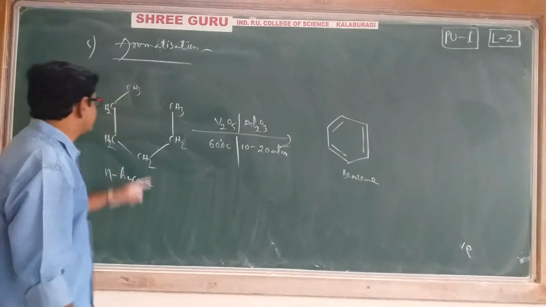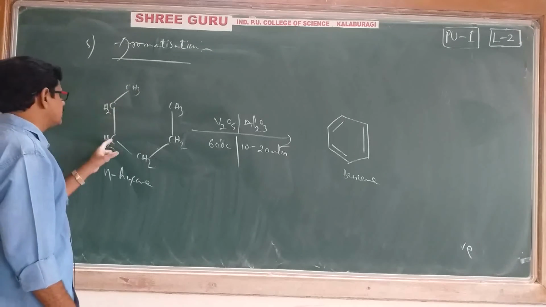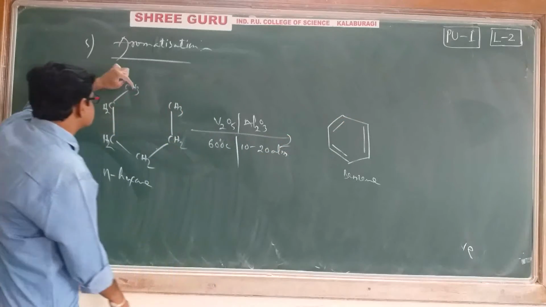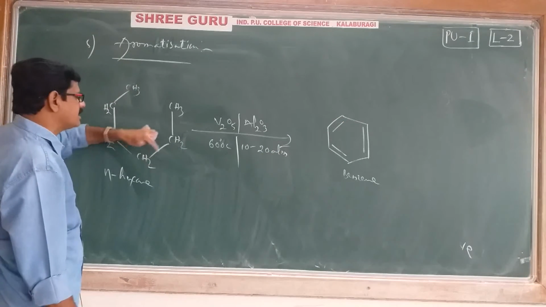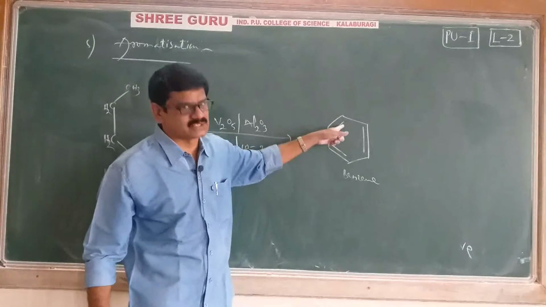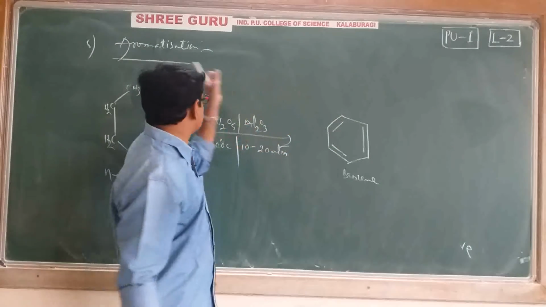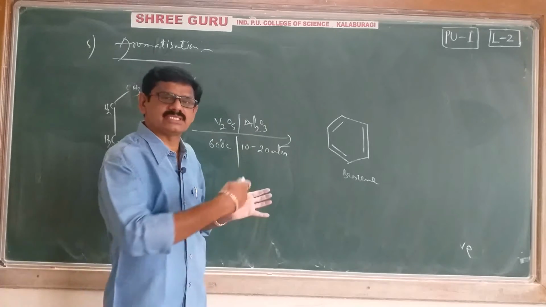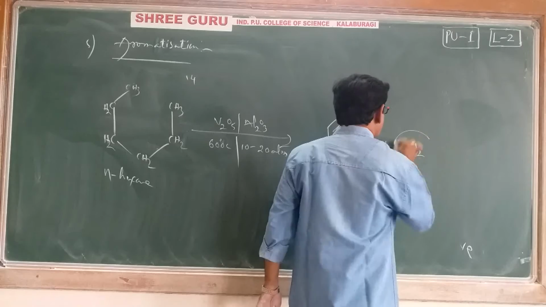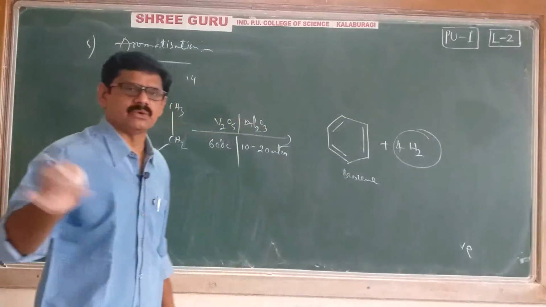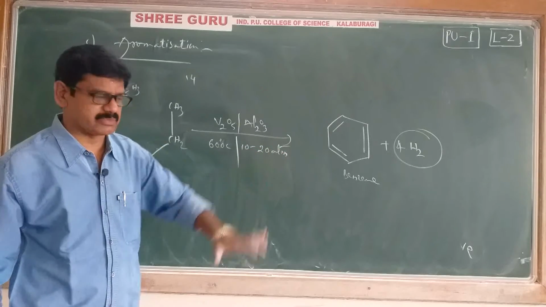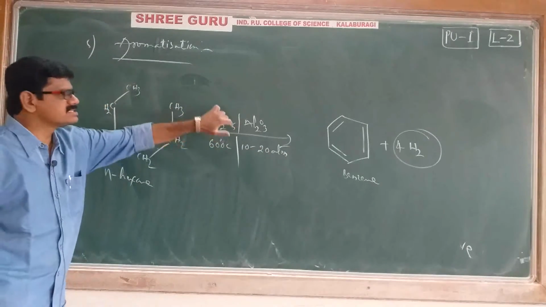How many hydrogen molecules are evolving? Let's discuss. Here there are 1, 2, 3, 4, 5, 6 carbons, and here also 6 carbons. Here how many hydrogens are there? 14 hydrogens. In benzene, only 6 hydrogens are present. 14 minus 6, so 8 hydrogens are going out. 8 hydrogens is nothing but 4H2. 4H2 is going out. It is also called the dehydrogenation process. You have to remember these conditions.